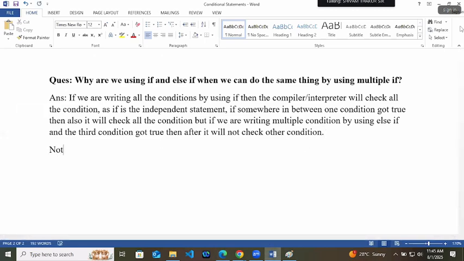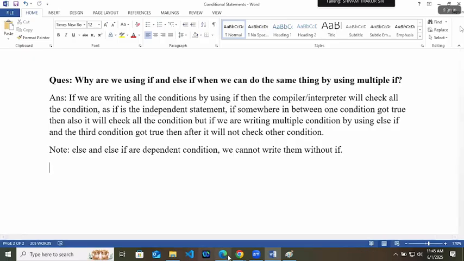So there is a note. Else and else if are dependent conditions. We cannot write them without if. If you are directly writing else if, wrong. There should be one if at the top, then else if, and the last condition should be else.